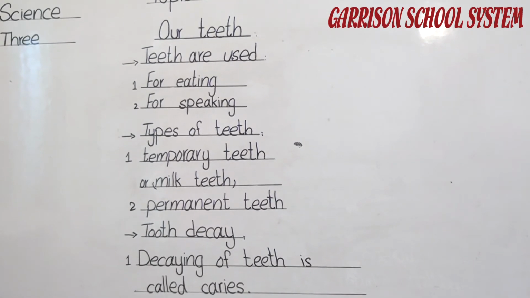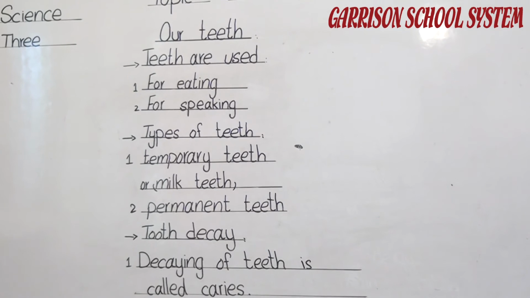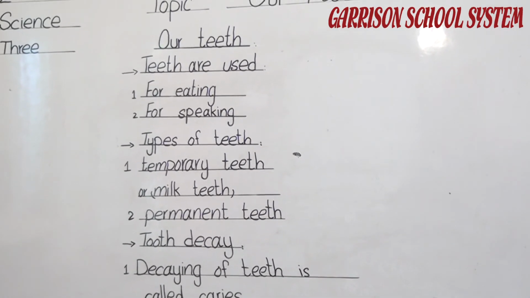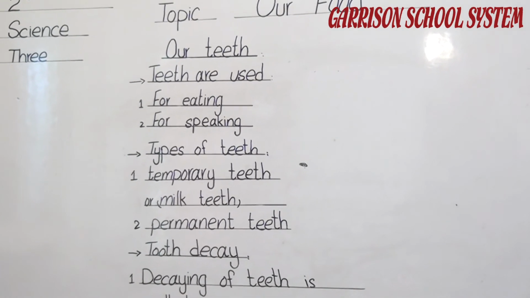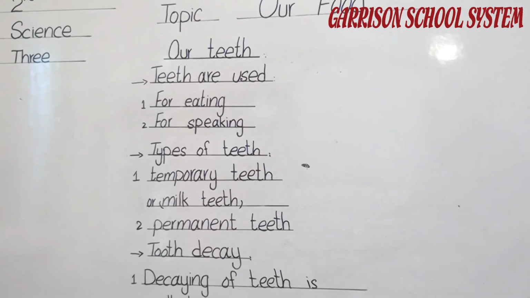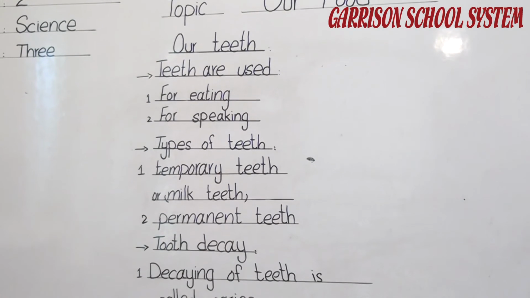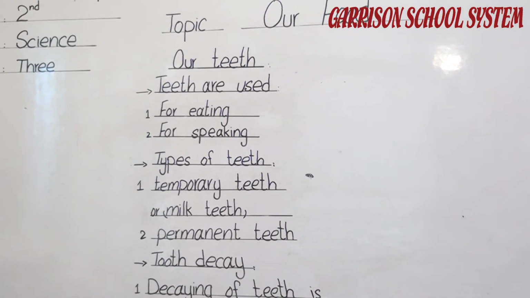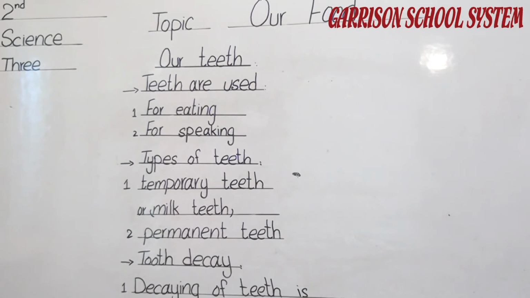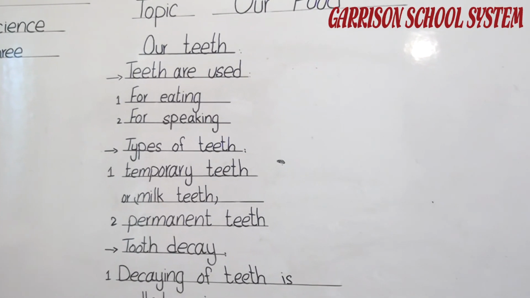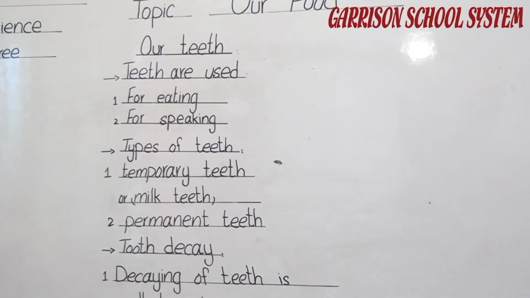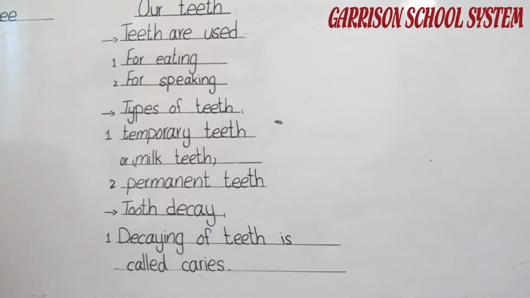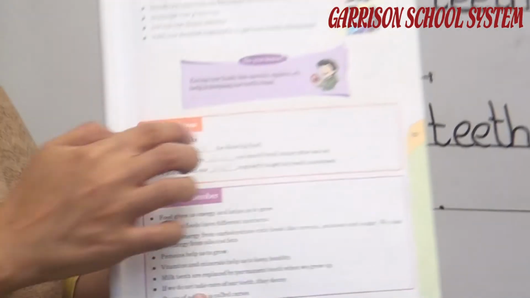Do you know? Eating raw foods like carrots and apples helps in keeping our teeth clean. When we eat such types of food, which contain minerals and vitamins, they also contain fiber inside them. So when we eat these types of foods, they also help our teeth to remain clean. Now there is an activity for you in the form of fill in the blanks.